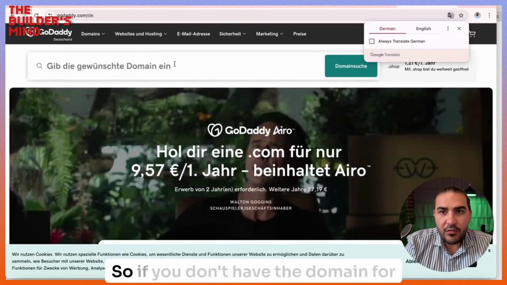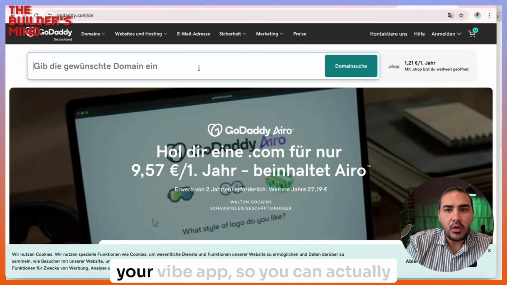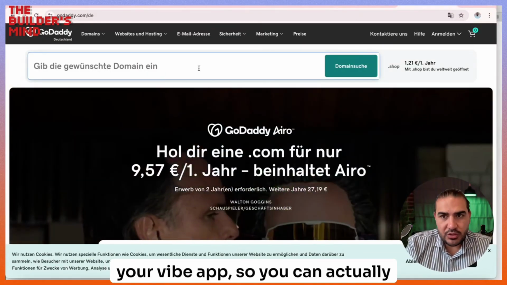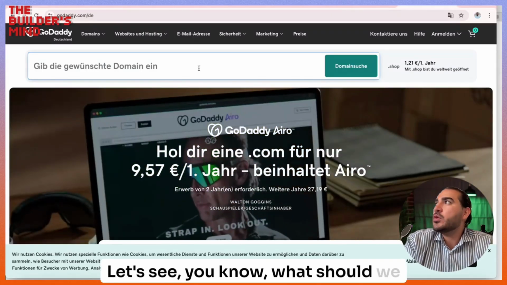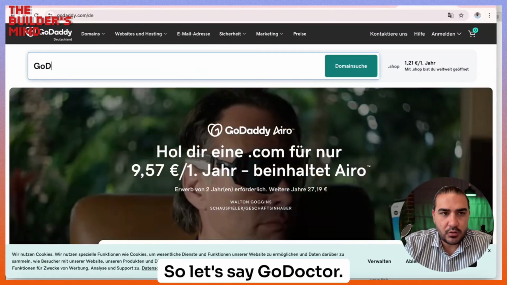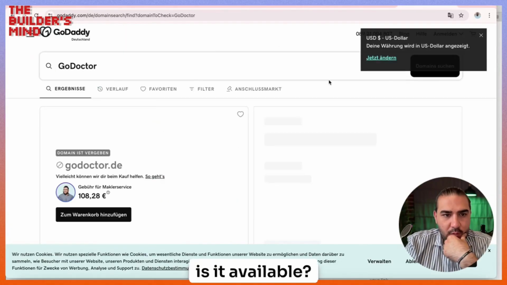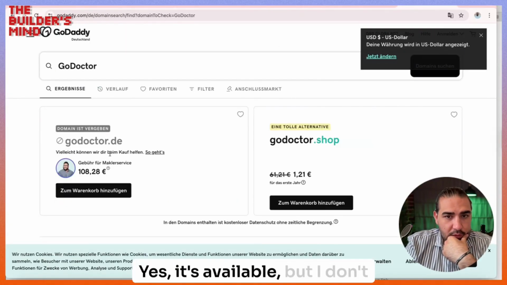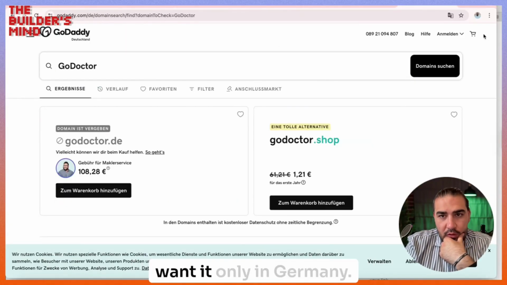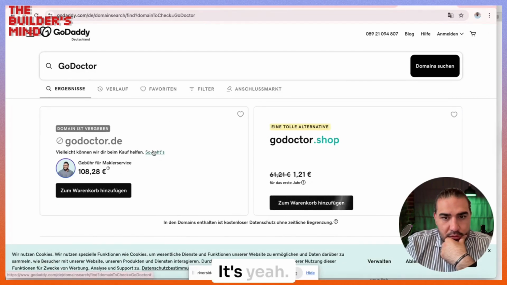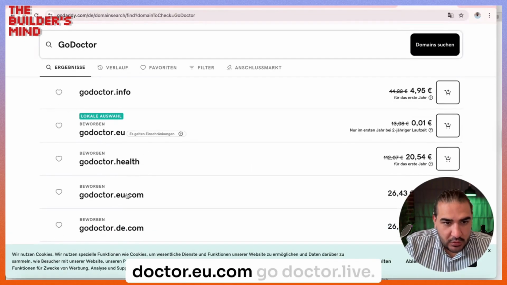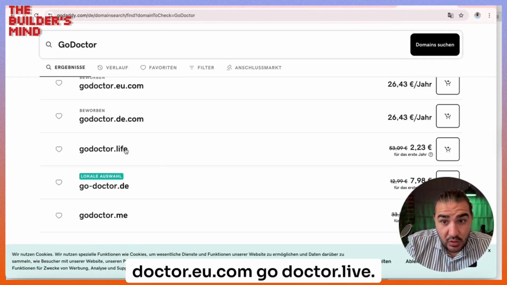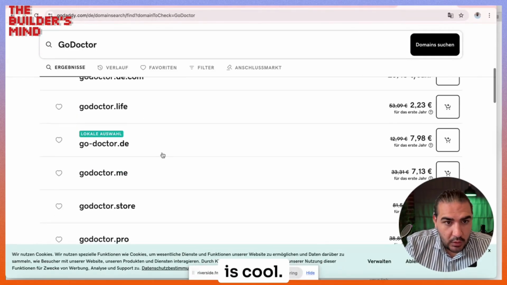Yes. So if you don't have the domain for your web app, you can actually check it out and see if it's available. Let's see, what should we do? Let's say Go Doctor. Is it available? Yes, it's available, but I don't want it only in Germany, because I'm in Germany now. It shows me the German ones, but doctor.eu.com, godoctor.live. This is cheaper actually. This is cool.